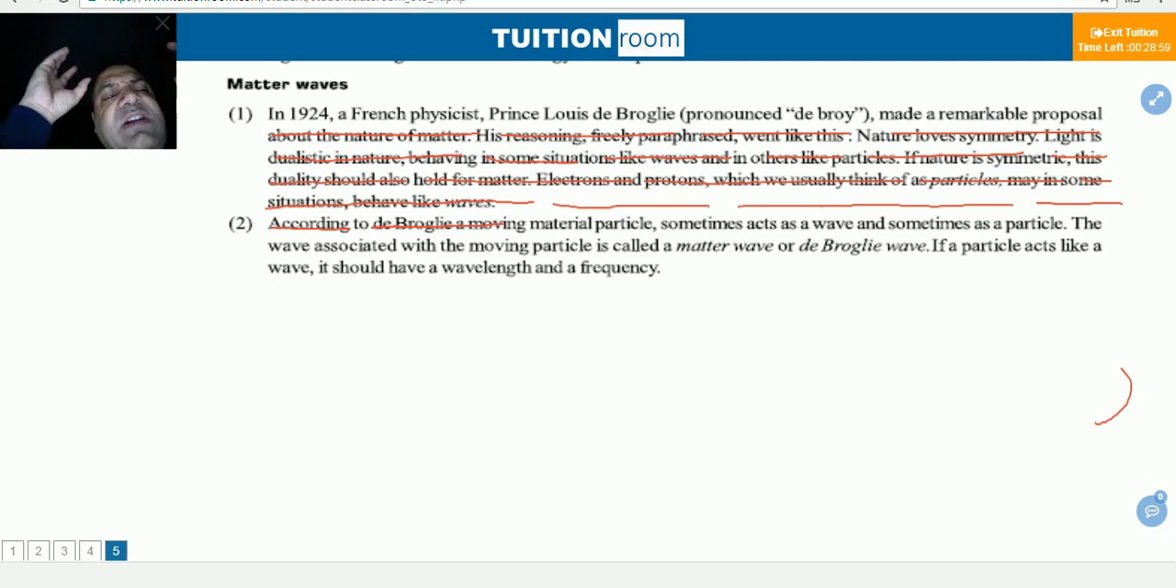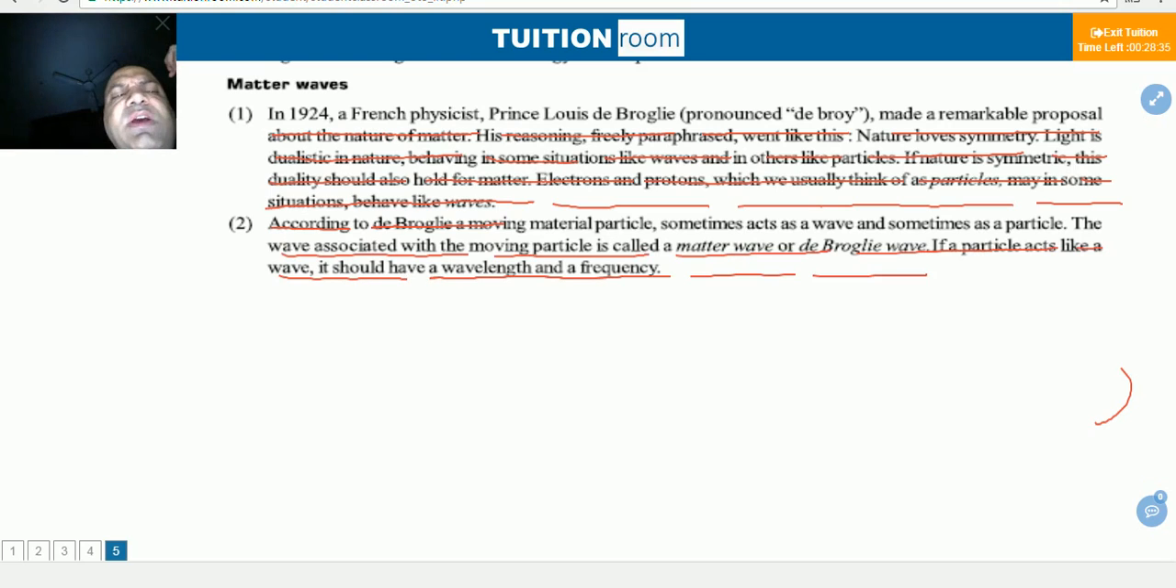This idea was traveling in the mind of de Broglie. According to de Broglie, what he concluded, what he gave as the theory: a moving material particle sometimes acts as a wave, sometimes acts as a particle. The wave associated with the moving particle is called matter wave or de Broglie wave.